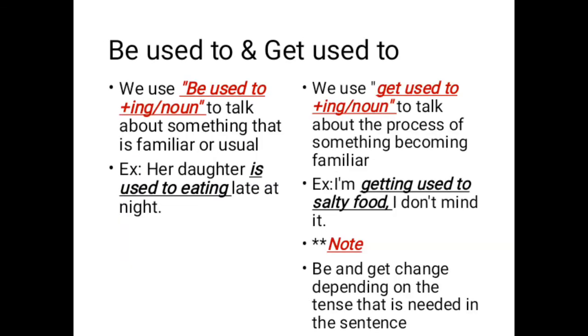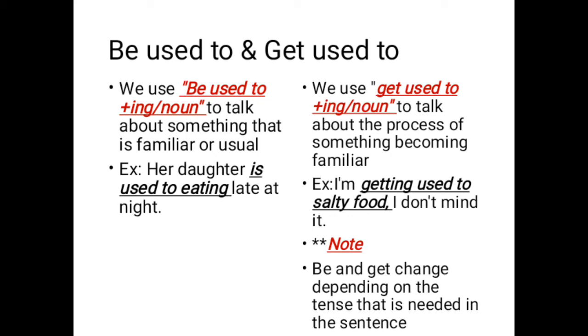Then we have be used to and get used to. We use be used to plus ing or noun to talk about something that is familiar or usual. Her daughter is used to eating late at night. Her daughter is, which is verb to be, used to eating late at night. So I'm talking about something which is familiar or usual. But get used to, we use get used to plus ing or noun to talk about the process of something becoming familiar.